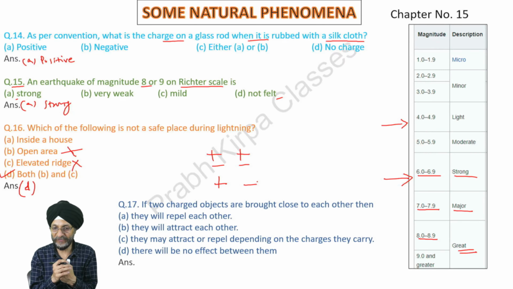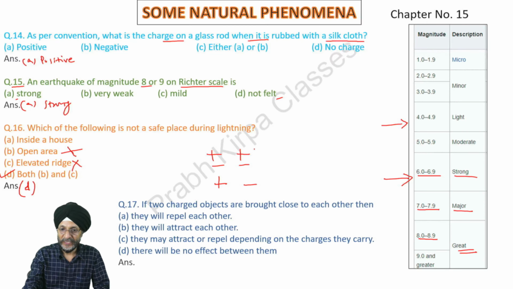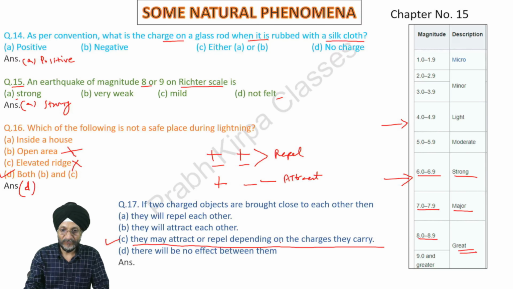They may repel each other or attract each other. So our answer will be they may attract or repel depending on the charges they carry. Answer will be C.